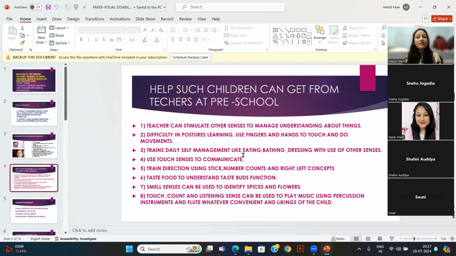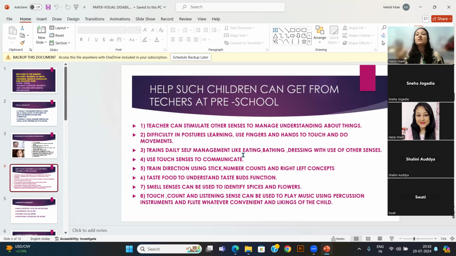Train direction. How will we train such children in direction, because the child is seeing everything blurry? The child with a partially visible disability is not able to understand which direction they are sitting in or where to go. So we need to provide the child with a stick, and with that stick, train them to count the steps: 1, 2, 3. So in the beginning of the classroom, we need to train them how many steps they take from the door, to the right and to the left.